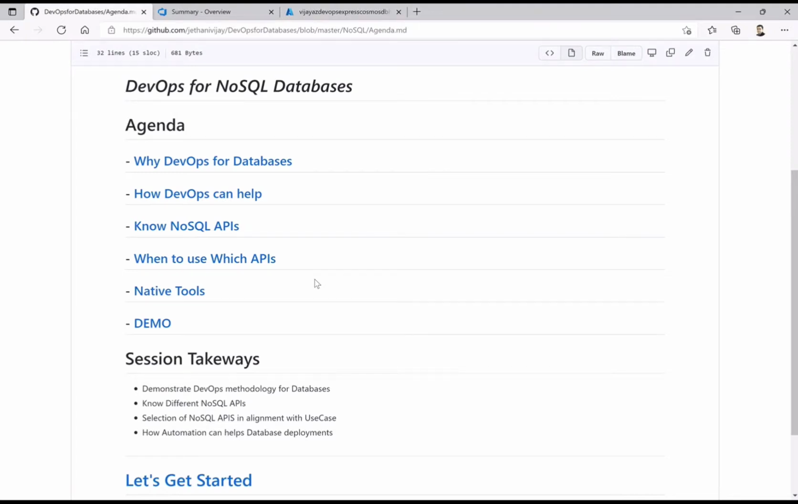We are having a deep dive call next week from the 30th, from 1:30 p.m. to 5:30 p.m., where we will cover more hands-on labs on NoSQL databases. For today's session, just concentrate on the concepts, why we need DevOps for NoSQL databases. So let's get started.